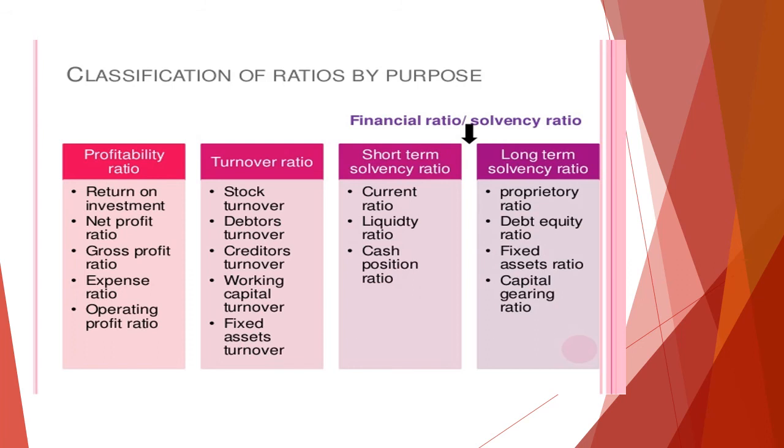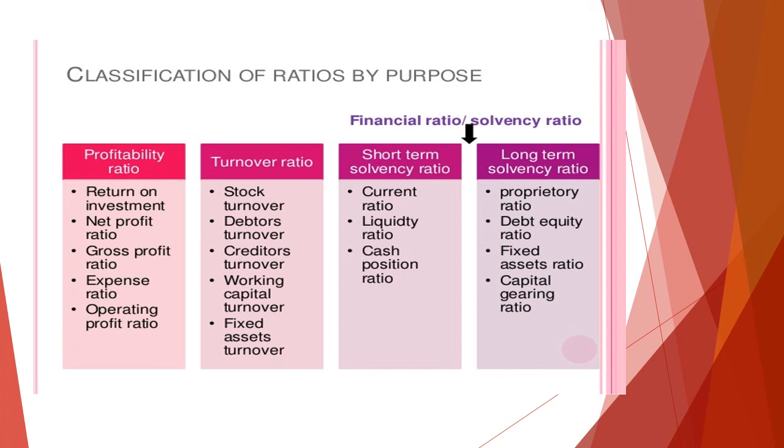To know the solvency of the company over a shorter duration, we use the liquid ratio, current ratio, and cash position ratio. When we talk about long-term solvency, we use the proprietary ratio based on the shareholdings, debt equity ratio, fixed asset ratio, and the capital gearing ratio. These are the long-term solvency ratios which are used. So based on the purpose for which it is used, we have classified them.